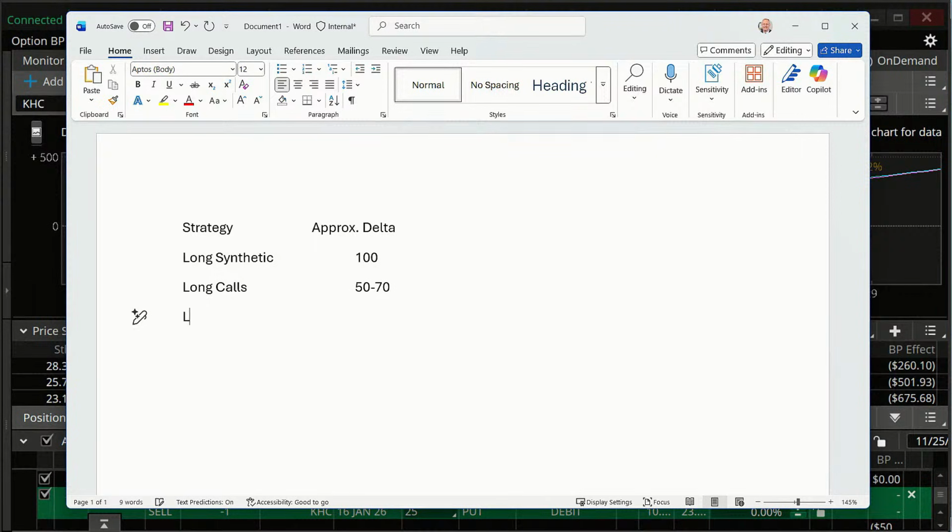What about a long call vertical? Long call vertical, I'll abbreviate here. And what's my delta going to be on that? Remember, we've got a long strike, a short strike. Oh, I don't know, maybe 30 to 50-ish or so. Again, ish on all these. They may be a little higher, maybe a little bit lower, it just depends on the strikes.